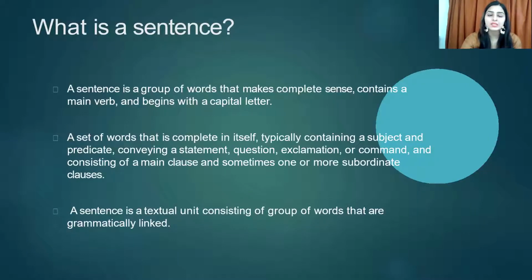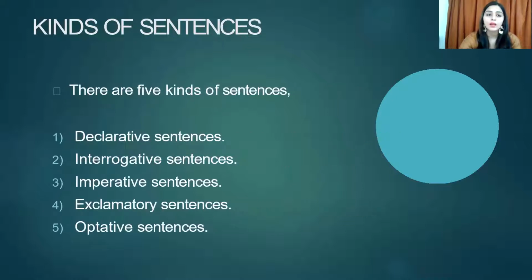We did what a sentence is, what a sentence contains: subject, predicate, statement, questions, exclamations, command, main clause, subordinate clauses. We all did what is required in a sentence. And now we'll do the kinds of sentences today. So there are five kinds of sentences.